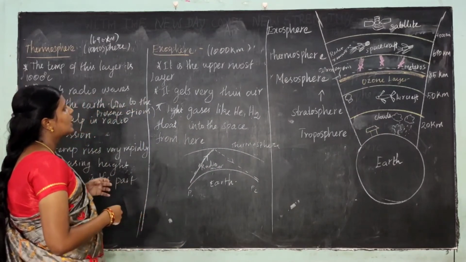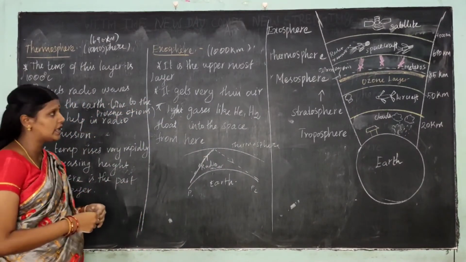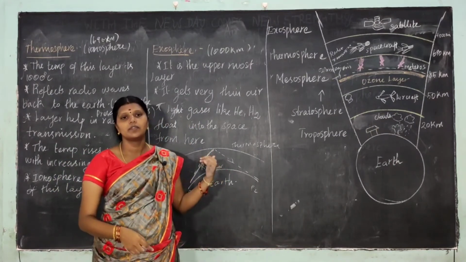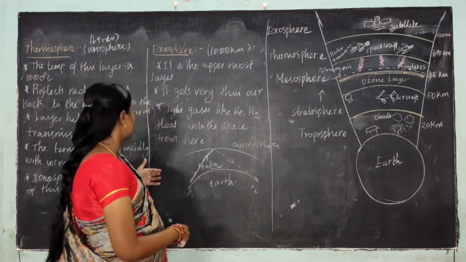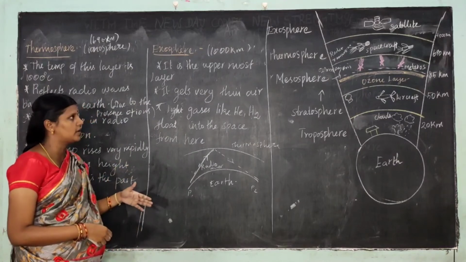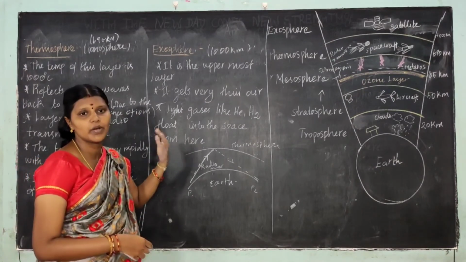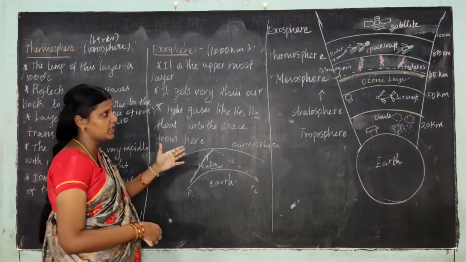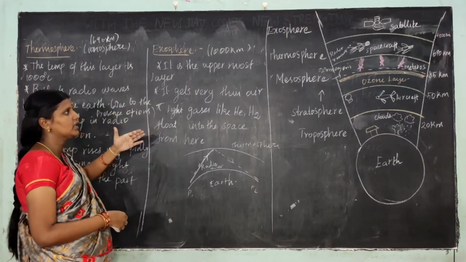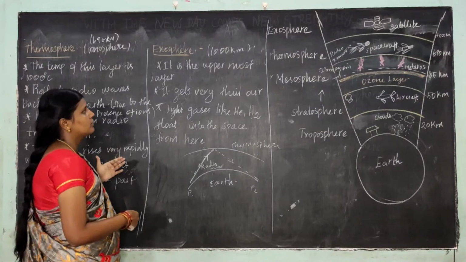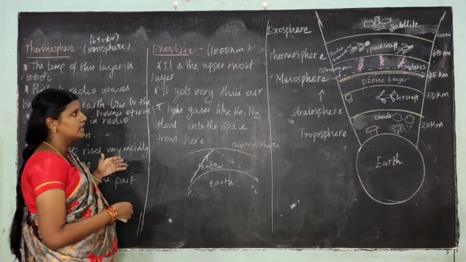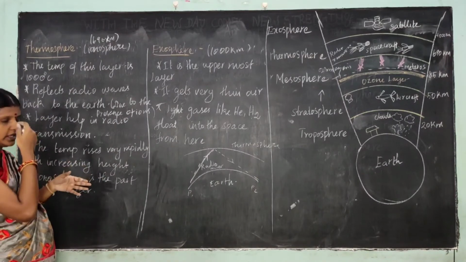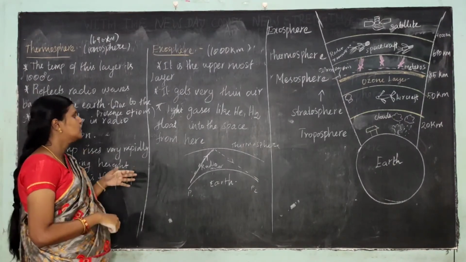And also it gets very thin air, and the light gases like hydrogen and helium float into the space from here, okay. So exosphere is the uppermost layer, and it is the outermost layer from the earth. It gets only light gases like helium, hydrogen that float into the space from here, okay.